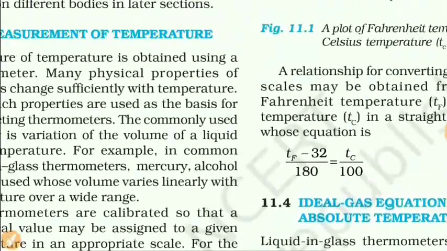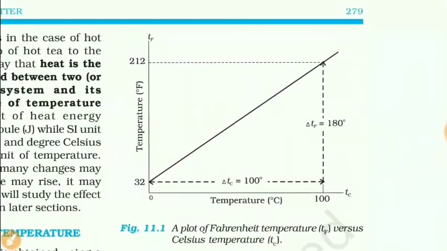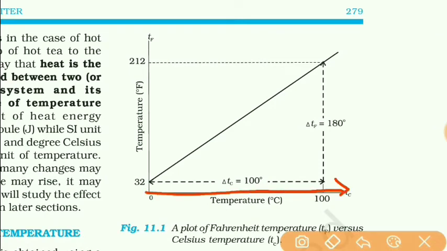Now students, you can see this graph. Here, this line shows the temperature in Celsius, and this vertical line shows the temperature in Fahrenheit. Temperature in Celsius starts from 0 for the ice point, but the Fahrenheit scale starts from 32 degrees Fahrenheit.